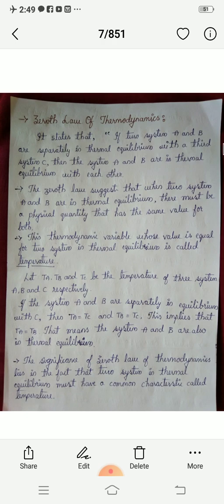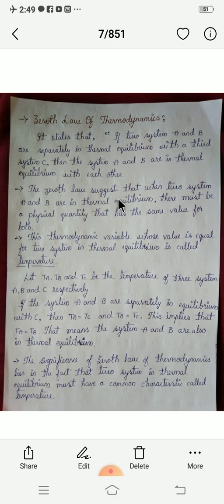Let us consider three systems here, A, B and C. If two systems A and B are separately in thermal equilibrium with the third system, it means A is in thermal equilibrium with C, meaning the temperature of system A is equal to the temperature of system C. Similarly, system B is also in thermal equilibrium with system C, meaning the temperature of system B is equal to the temperature of system C.